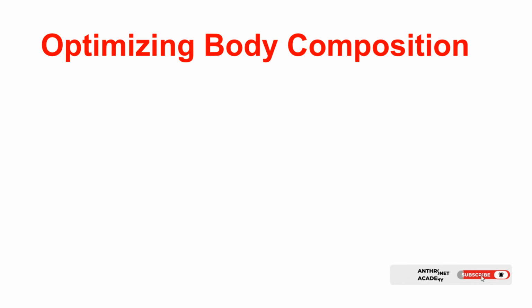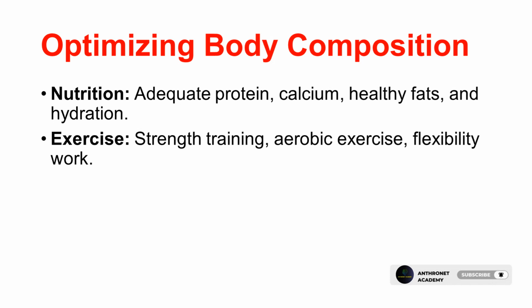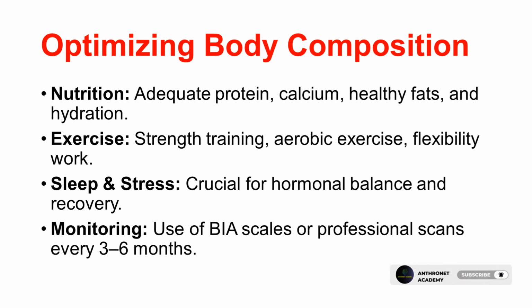Optimizing body composition. Nutrition: adequate protein, calcium, healthy fats, and hydration. Exercise: strength training, aerobic exercise, and flexibility work. Sleep and stress: crucial for hormonal balance and recovery. Monitoring: use BIA scales or professional scans every 3 to 6 months.